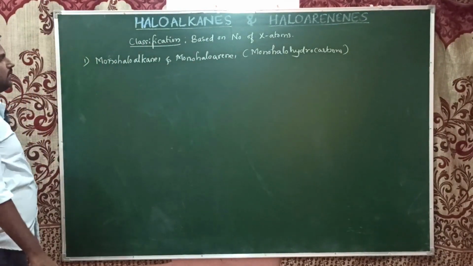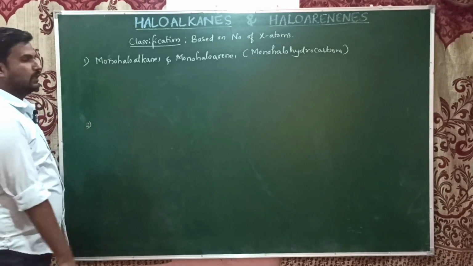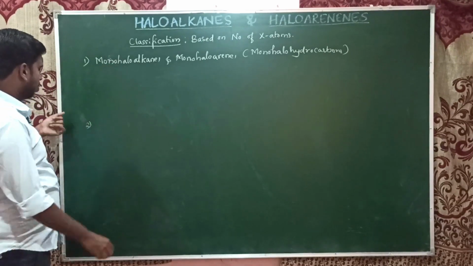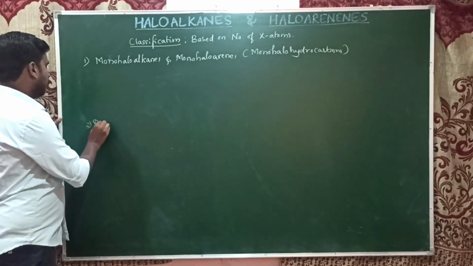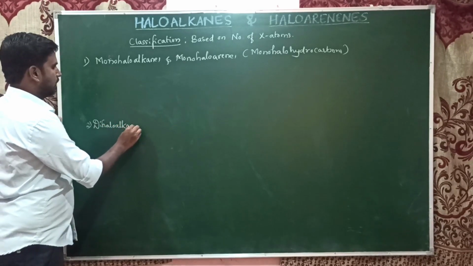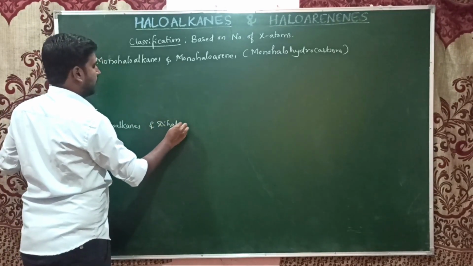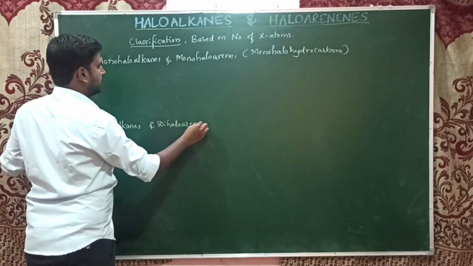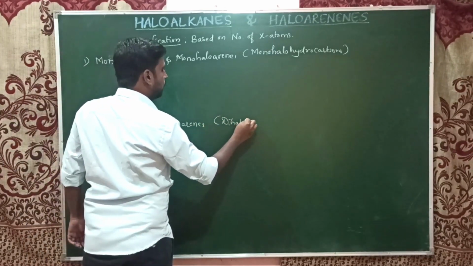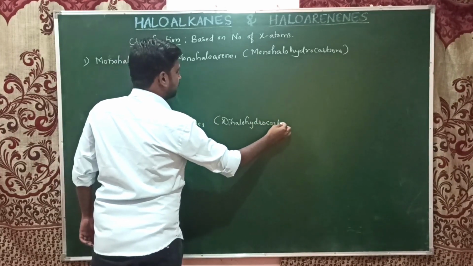And when it comes to the second class, mono means one, as you already know. So the second one will be dihaloalkanes, and dihaloarenes, which in general are dihalohydrocarbons.